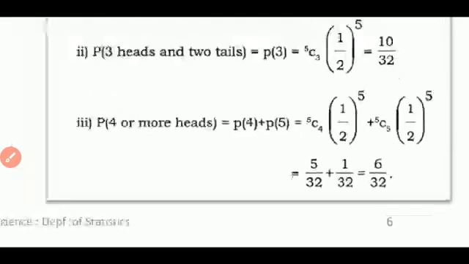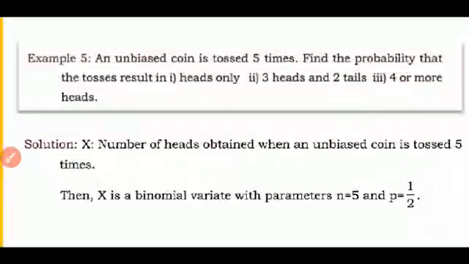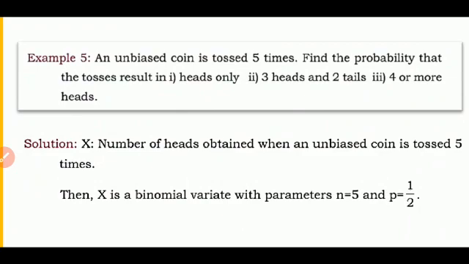So this is an example where, what is the question? An unbiased coin is tossed 5 times. Find the probability that the tosses result in heads only.